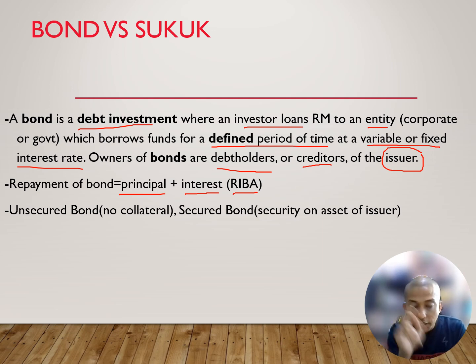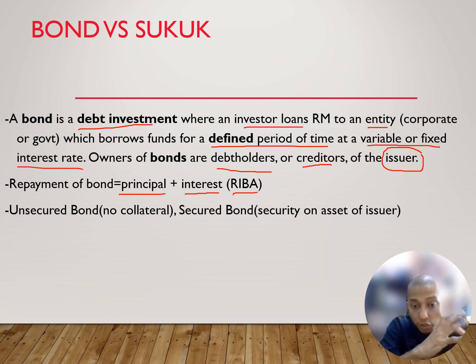So in this case, they mentioned there's an unsecured bond. Unsecured bond, they just simply issue the bond. So the investor, if they trust the company enough, they just simply give the cash for the sake of this bond. After a certain period, they redeem their bond together with the principal and interest.